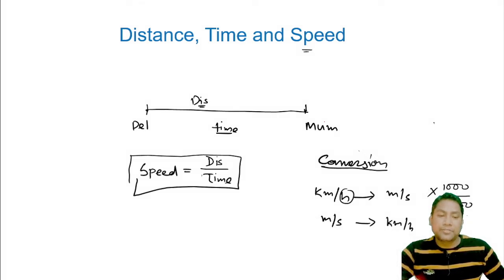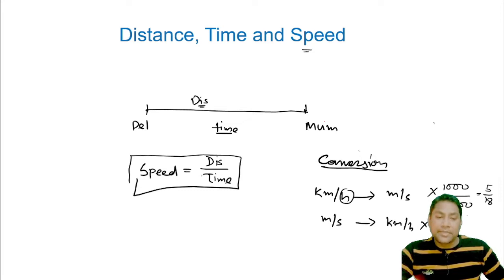If we solve it, it will become 5 divided by 18. So for conversion of kilometer per hour to meter per second, we will multiply by 5 by 18, and for the reverse, meter per second to kilometer per hour, we will multiply by the reciprocal of it, that is 18 divided by 5.